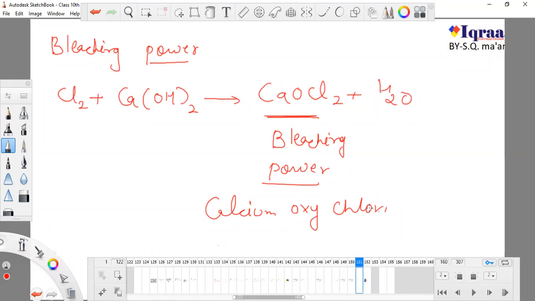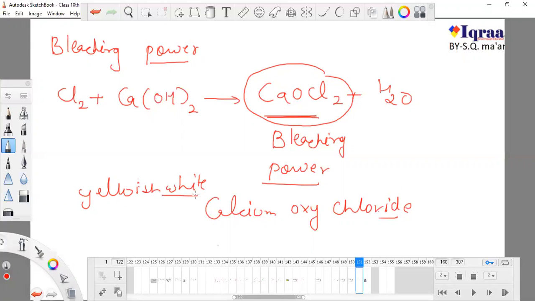This is calcium oxychloride, which you can't forget. The color of this bleaching powder is yellowish white.